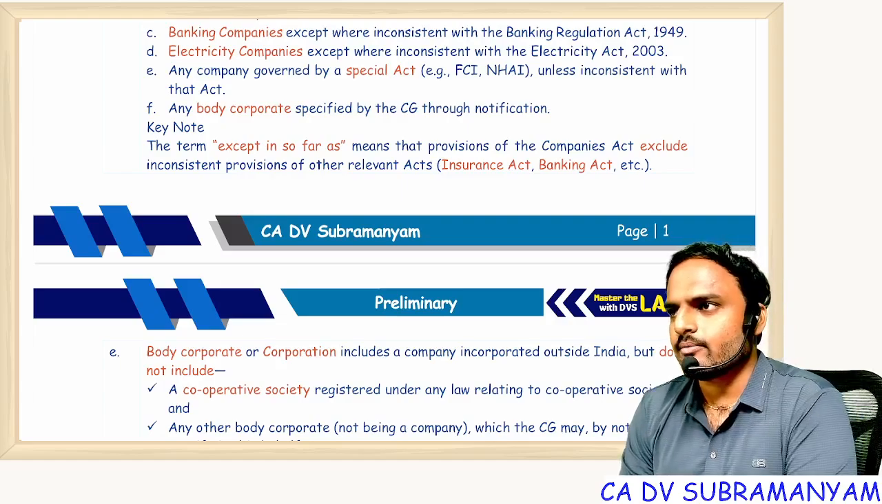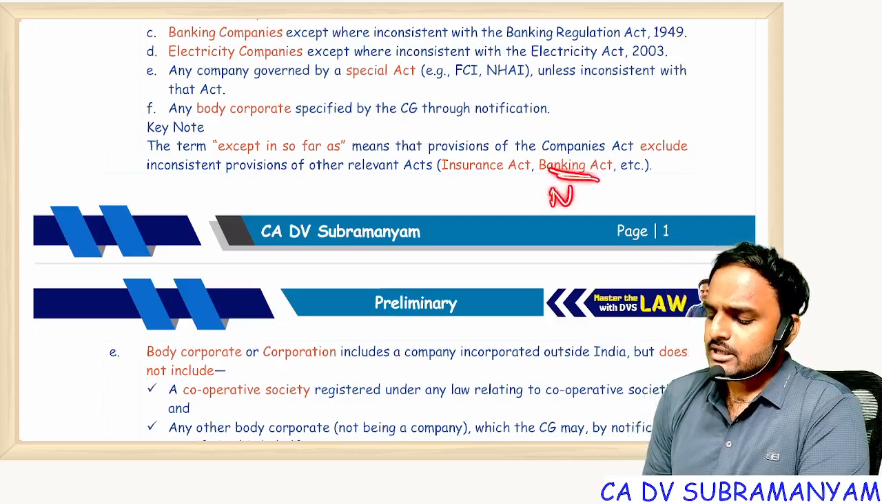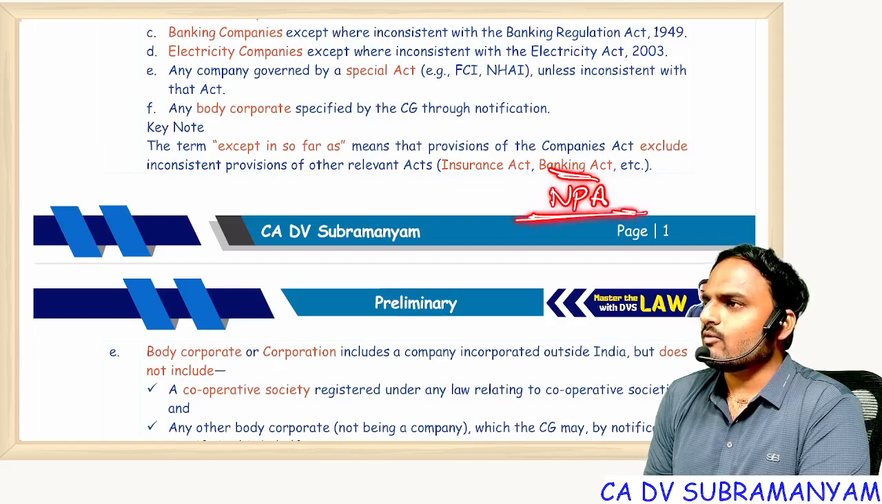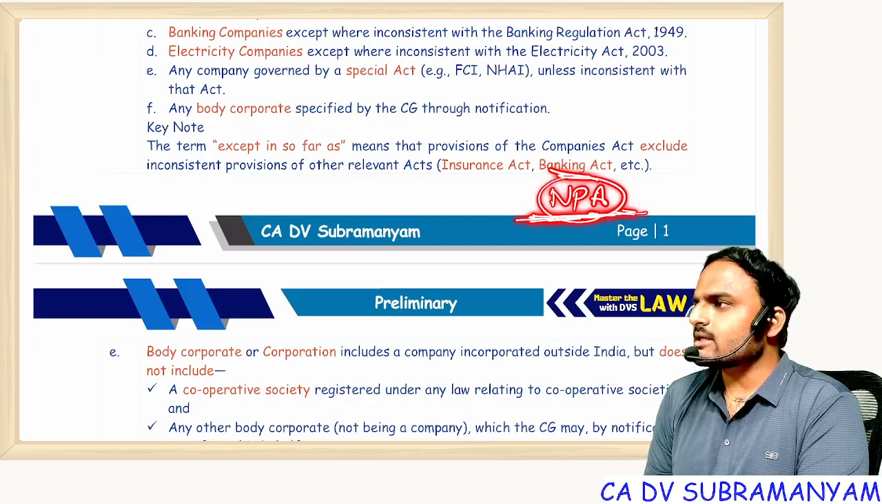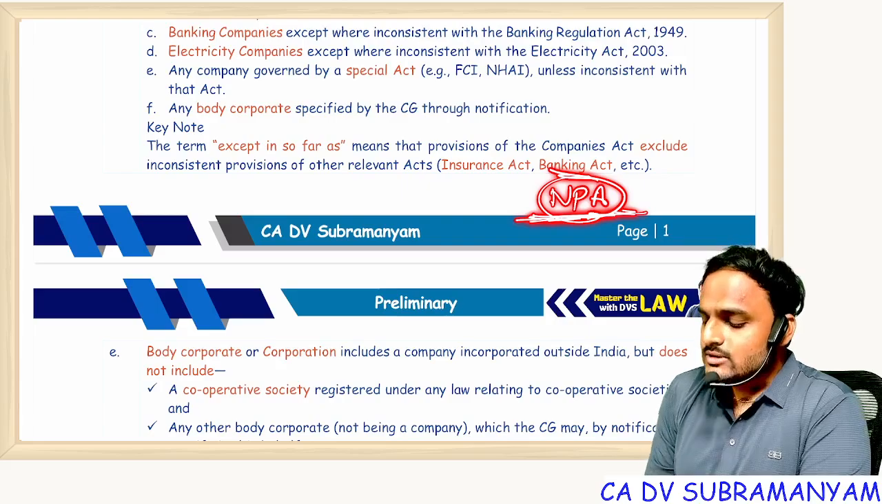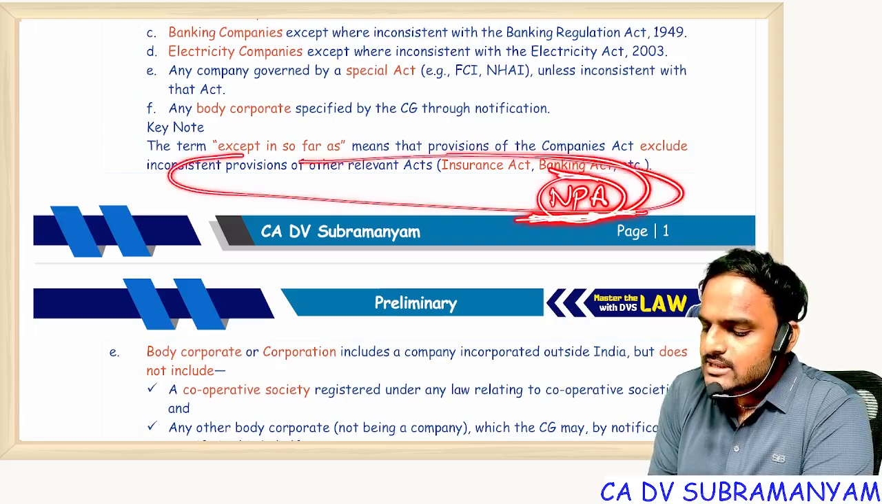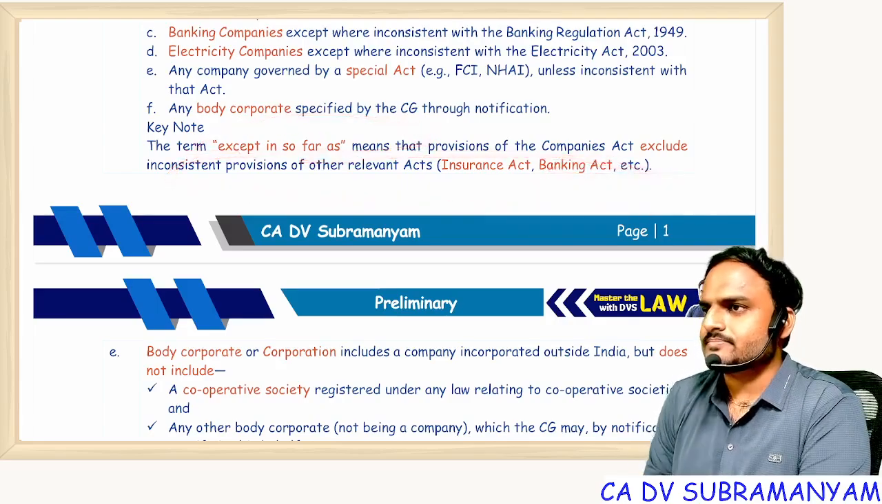Are you all getting my point? And for banking companies, the biggest challenge is NPA. What is NPA? Non-performing assets. You know, in our Companies Act, there is no concept of NPA, but in the Banking Regulation Act, the concept of NPA is there. So these kinds of concepts, the Companies Act is not dealing with.